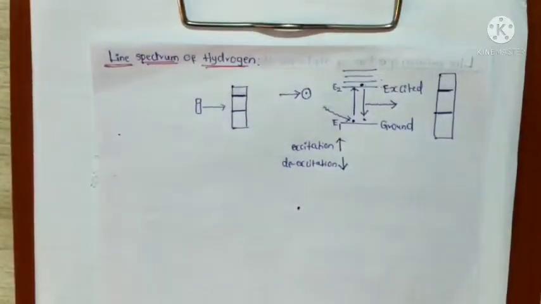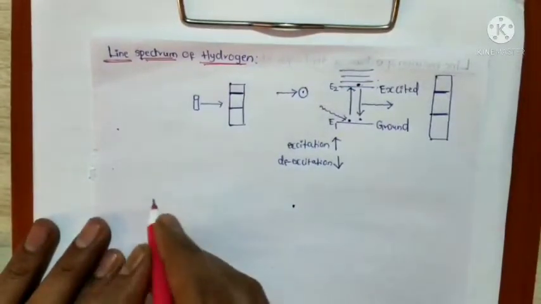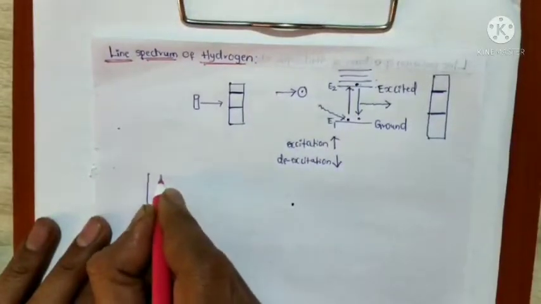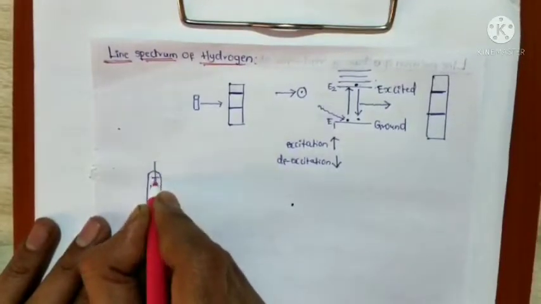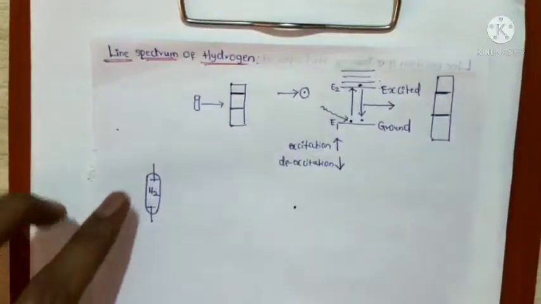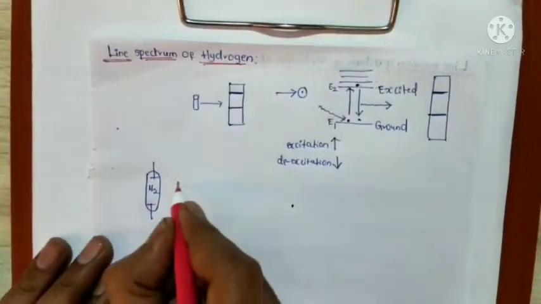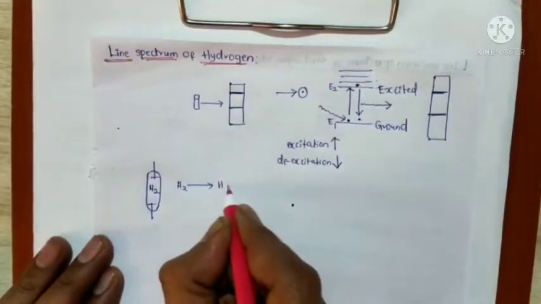Whenever the electric discharge is passed through the hydrogen gas, the hydrogen molecules dissociate into hydrogen atoms.